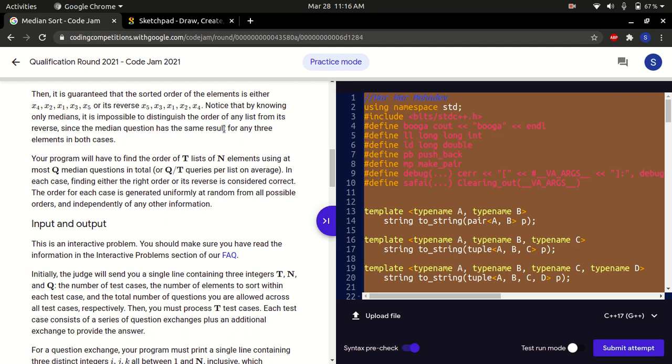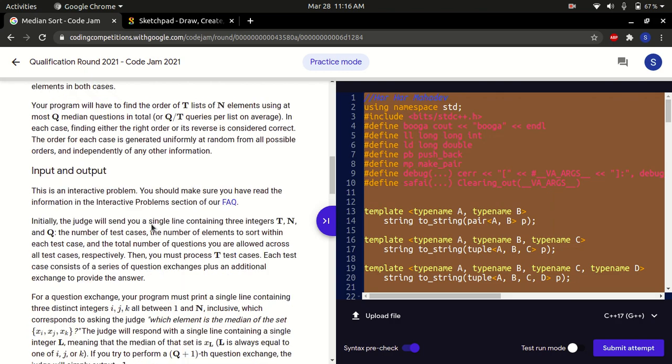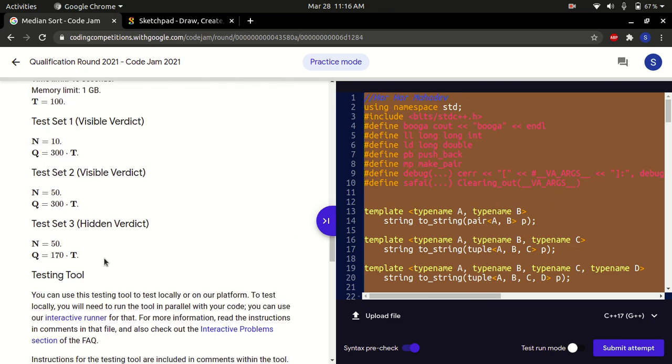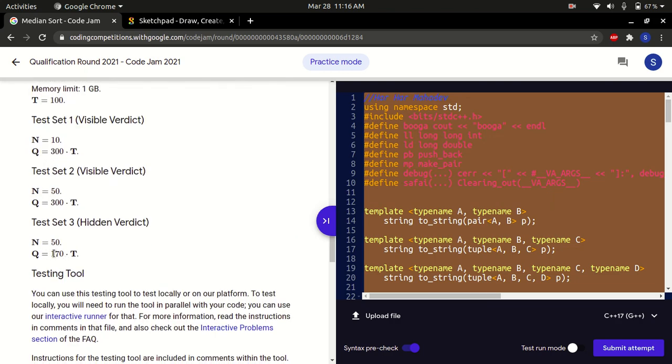And to determine the position of this new element, we'll use ternary search, not binary search, because the limit of the last test case is 170 queries per test case. So 170 into t is the total number of queries. So per test case we have 170 queries, and n is 50.